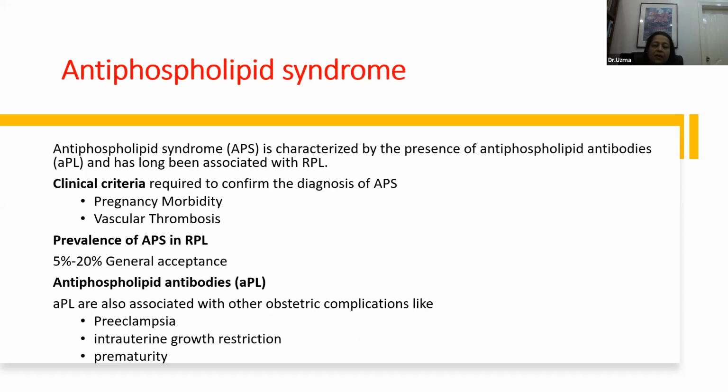And the prevalence in the general population is 5 to 20% of the patients with RPL have this condition. And APL antibodies are associated with other obstetric complications also, like preeclampsia, IUGR, and prematurity.